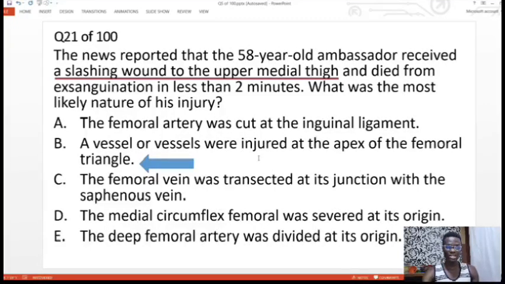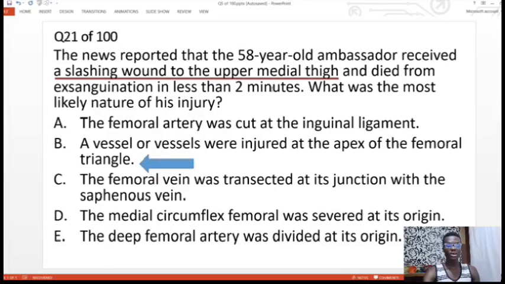At this point, it's a very important anatomical landmark, such that you have four important vessels that line up. The femoral artery, the femoral vein, the deep femoral artery, and the deep femoral vein all line up on top of one another at that point. That is the apex of the femoral triangle and the starting point of the adductor canal. It is at that point that you have those four important vessels line up.